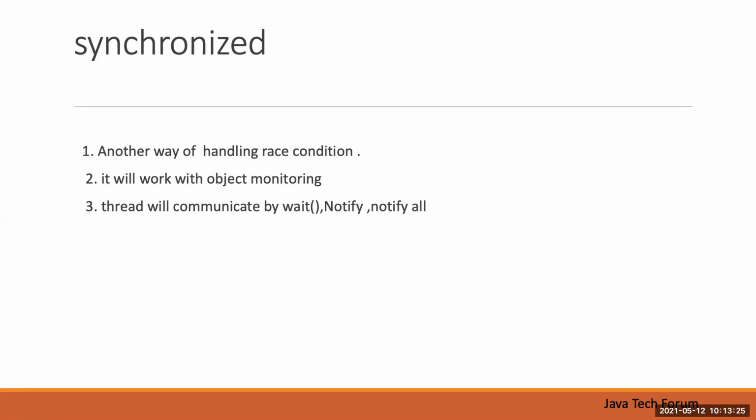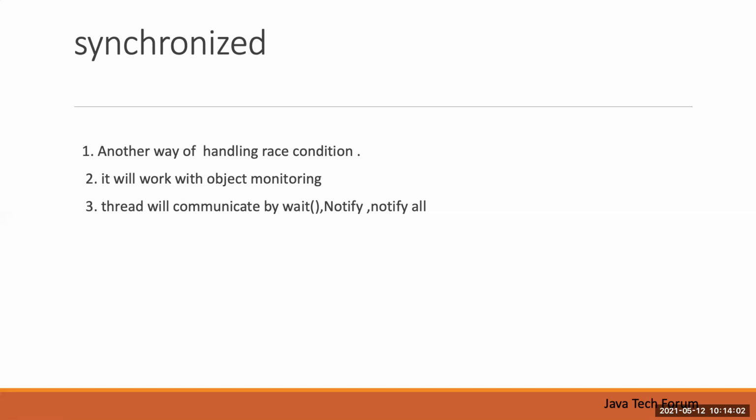Let's say one thread wants to access the common resource. That thread has to acquire the lock for that object before accessing the synchronized block. In the multi-threaded environment, threads communicate with each other using the object methods wait and notify. If one thread has secured the lock and is processing, all other threads move to the blocked state by default.